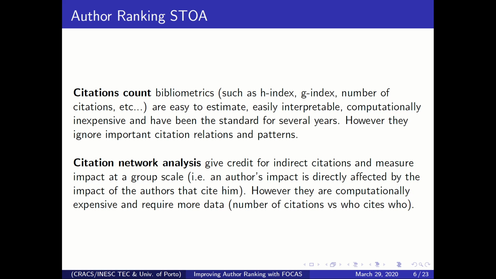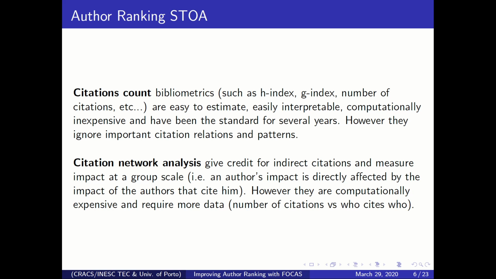To give you some more detail about these two methods, on citation counts you have things that are very common such as the h-index, the g-index, and the raw number of citations that is used everywhere. The main advantages of these algorithms are that they are easy to estimate, easy to interpret, and computationally inexpensive, and they have been the standard for several years. However, they have a very significant problem: they ignore the citation relations, because they only give credit to direct citations.